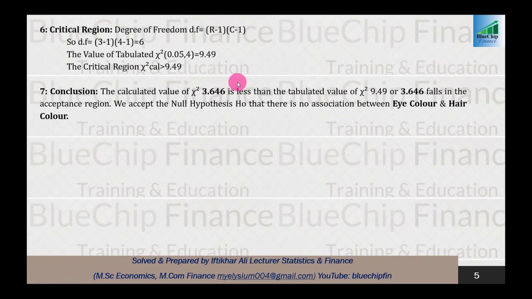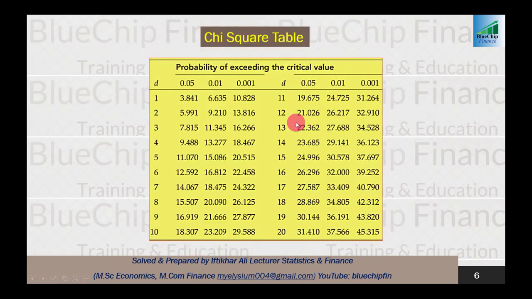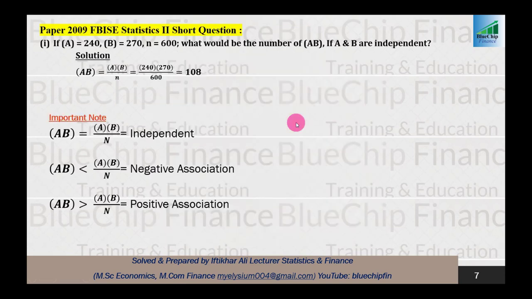reject your alternative hypothesis. So the calculated value of chi-square 3.646 is less than the tabulated value of chi-square 9.49, or you can say that 3.646 falls in the acceptance region. We accept the null hypothesis that there is no association between eye color and hair color. After that, the second part of this video is related to the short questions of this paper.